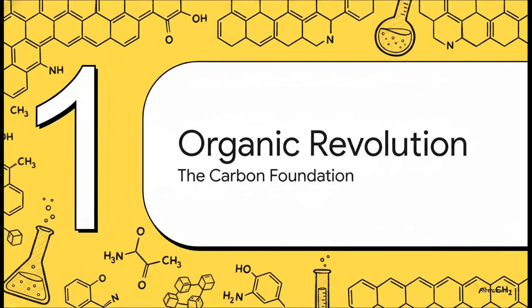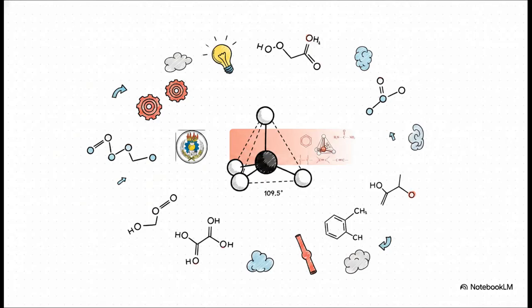Let's kick things off with Section 1, the Organic Revolution, the Carbon Foundation. So let's start with that very foundation Wöhler helped uncover. In organic chemistry, carbon is absolutely the star of the show, and chemists use different ways to represent these molecules. We use detailed physical models that show the exact geometric angles, like that 109.5-degree angle in a tetrahedral carbon atom. And we also use condensed written structures to quickly communicate really complex chemical info. It's basically a specialized language we use to map out an invisible world.